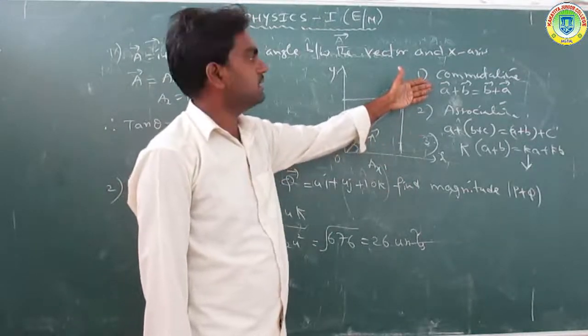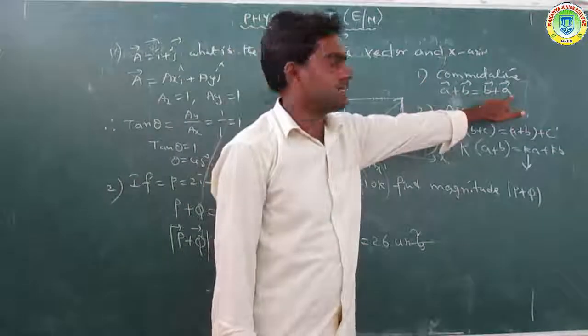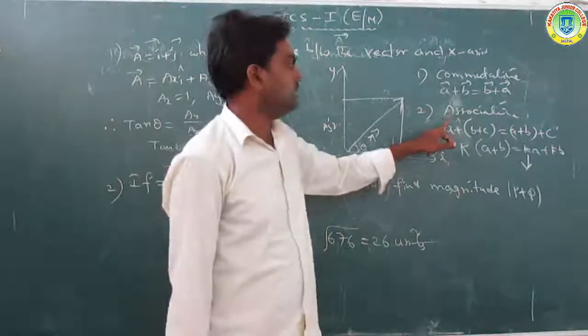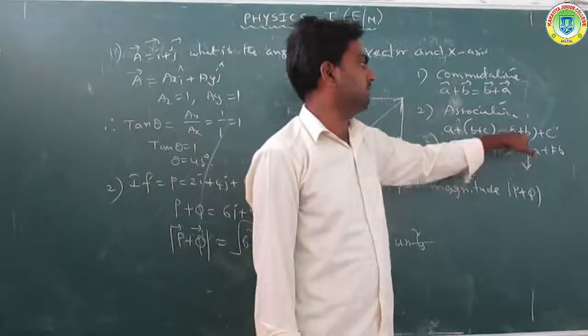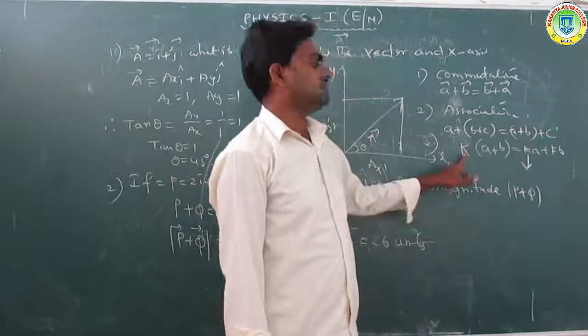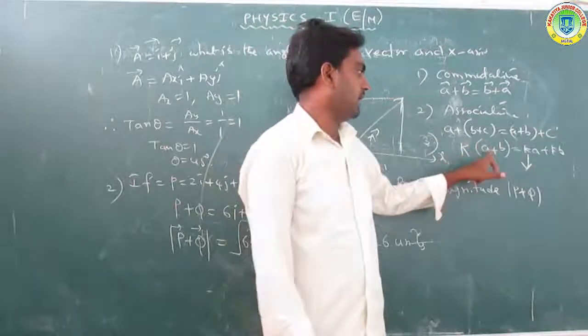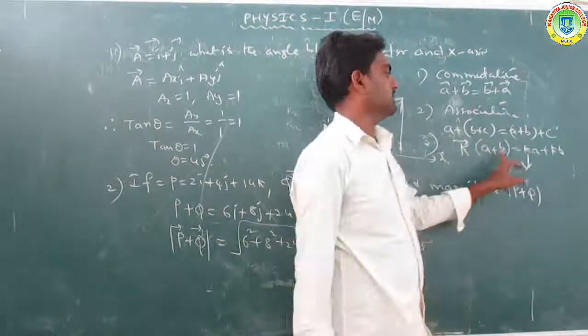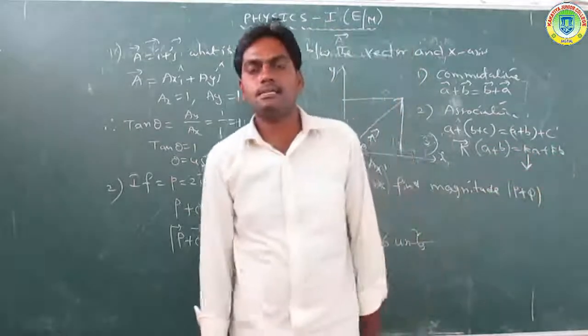These are called the laws of vector addition. The commutative law is obeyed: a plus b is equal to b plus a. Then the associative law: a plus b plus c is equal to a plus b plus c. And the third, the distributive law, is also obeyed: k of a plus b is equal to ka plus kb. K is also called a scalar.